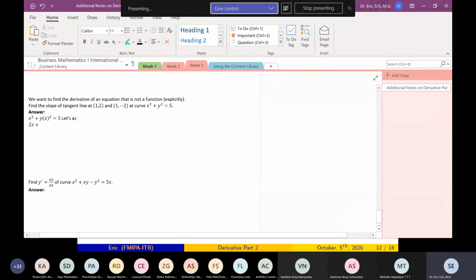Let's assume that y is y(x). You know that y is a function of x. So the derivative of this is given by 2y, but don't forget y prime, equals 0. Any questions from this?